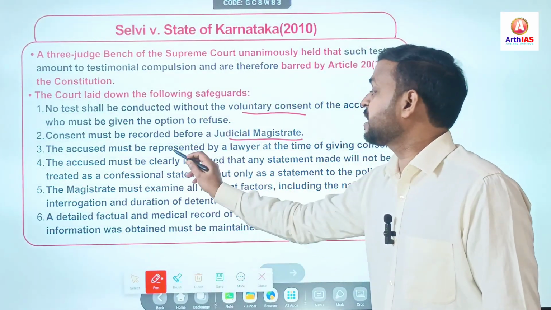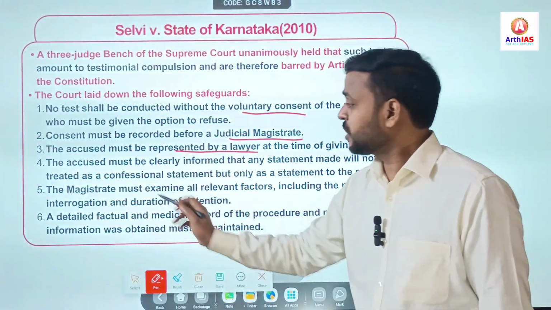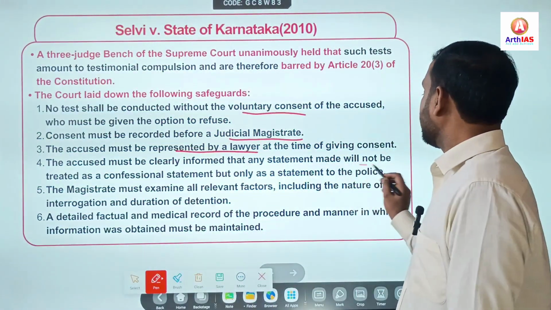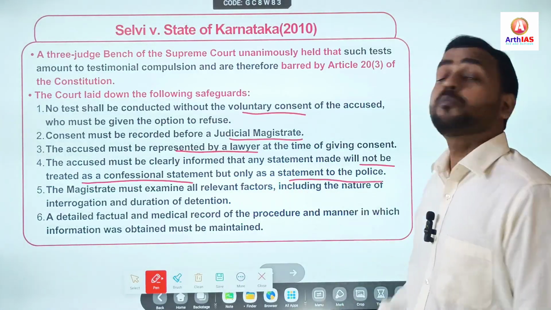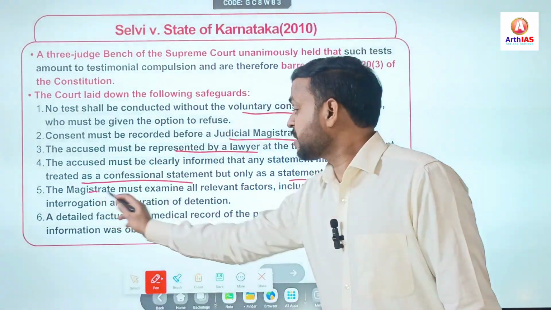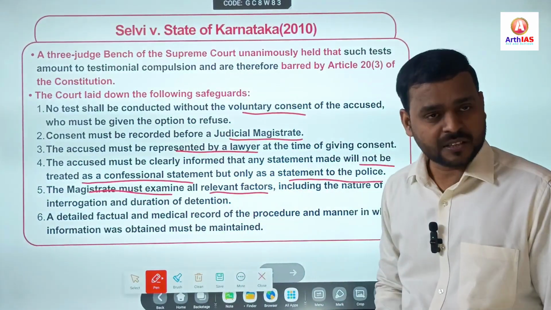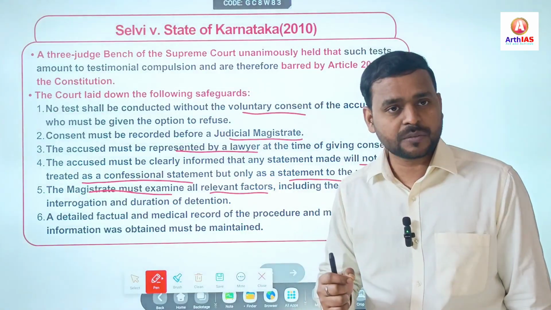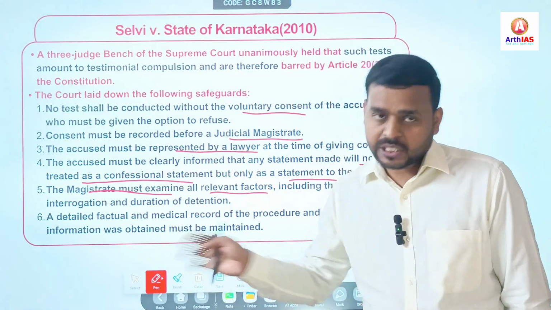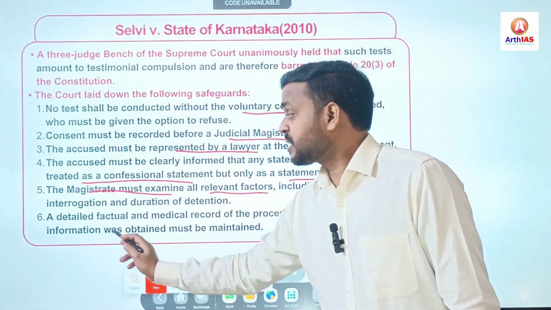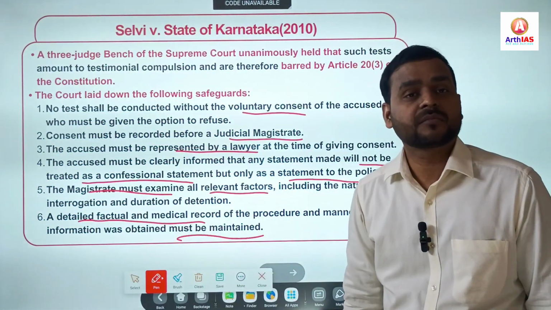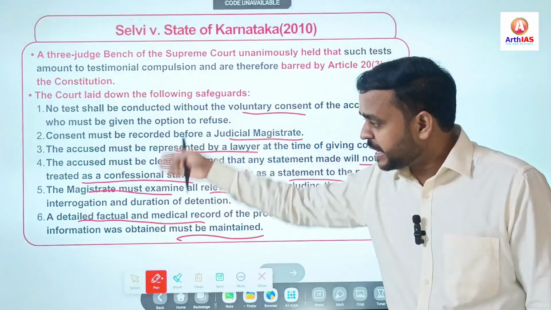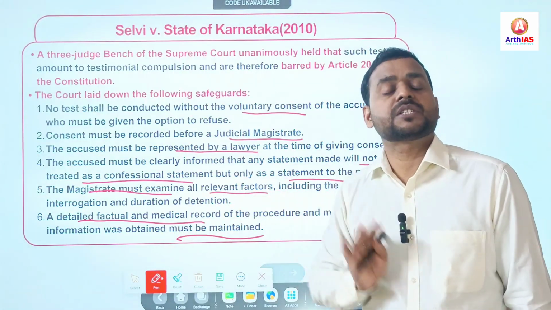Third, the person must be represented by a lawyer. Fourth, it is not to be treated as a confessional statement, just a statement to the police. Next, the magistrate must examine all the relevant factors, for example medical issues. Last, a detailed and factual medical record must be maintained. Simple. So these guidelines were issued in Selvi versus State of Karnataka.